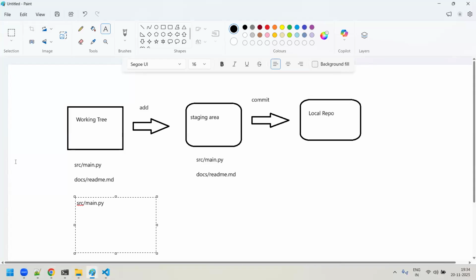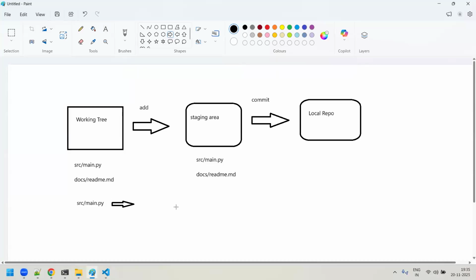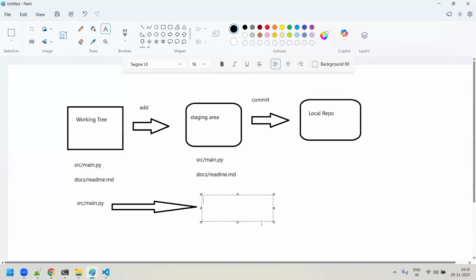So you did some modification to the main.py, and later you added it to your staging area. This modified change you added to the staging area, and whatever changes are there in the staging area, now you realize that no, Rajesh, whatever I did, I don't want to put in the staging area.